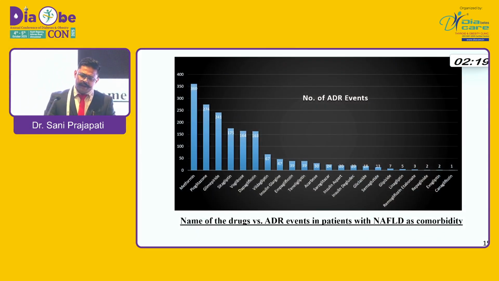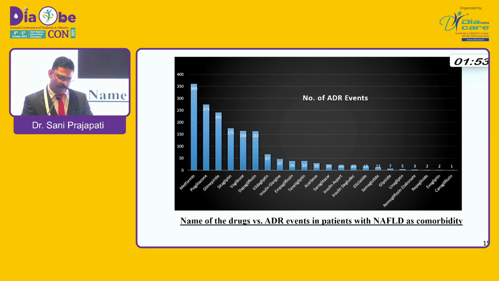This is the number of ADR events versus the name of the drug. Metformin was given in 360, I mean, the patients who were given metformin were observed with 360 ADR events. See, one patient had GI disturbance and weakness also, so this will be considered as 2 ADR events. Metformin has the highest number of ADR events, followed by pioglitazone, glimepiride, sitagliptin. These drugs were given in combination as well, in FDCs of 3 drugs and 2 drugs, which I'll talk about.